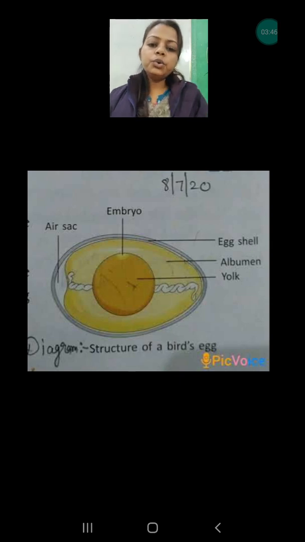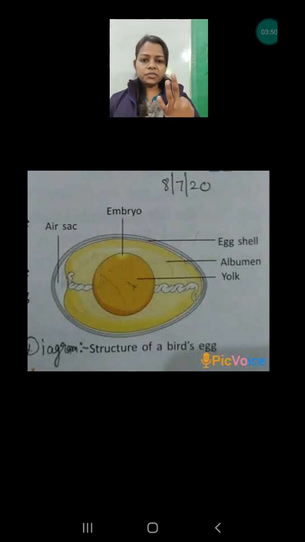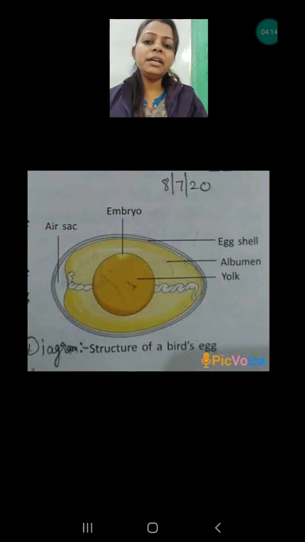Now we are going to know the structure of the egg. Basically, the egg has three layers. The outermost layer is known as the eggshell, which is mostly made up of calcium. It mostly protects the inner substances present inside the egg. The second layer is albumin. This layer is a watery substance and it contains protein. Please keep in mind, it contains protein.